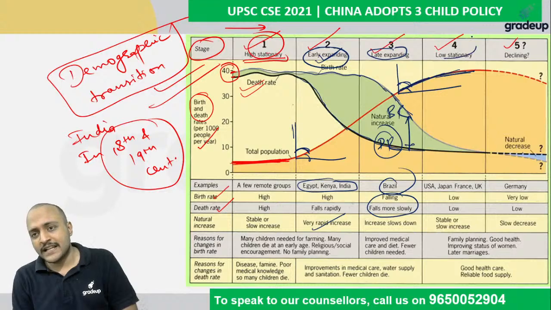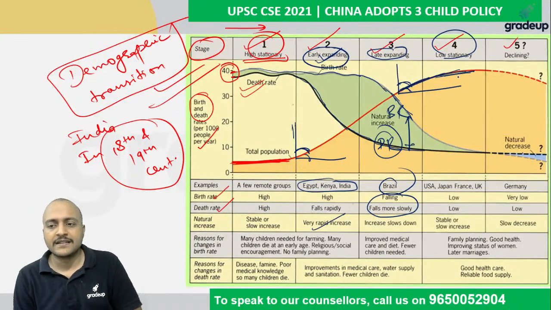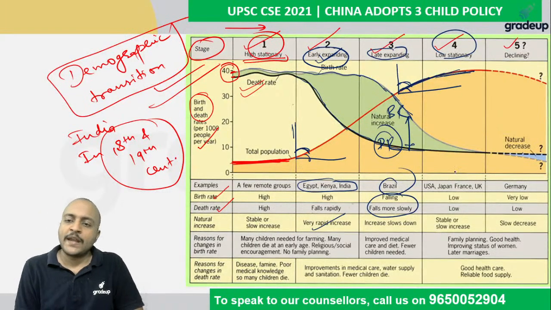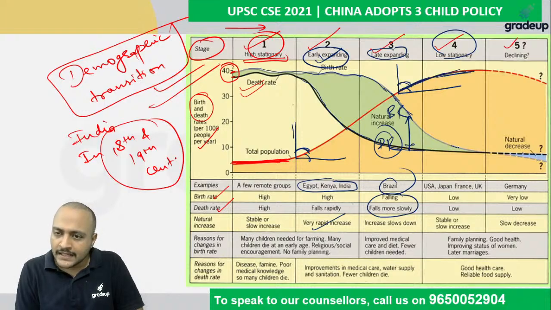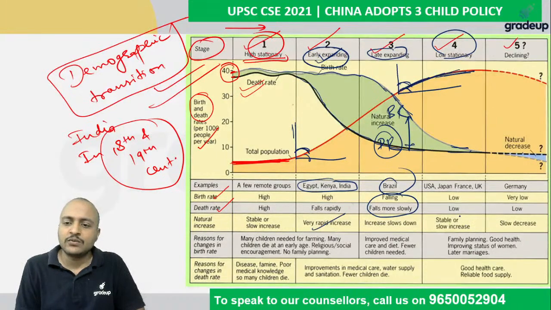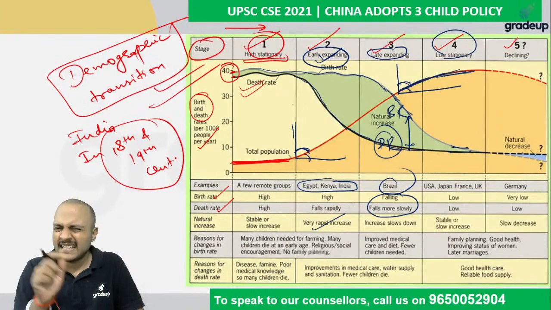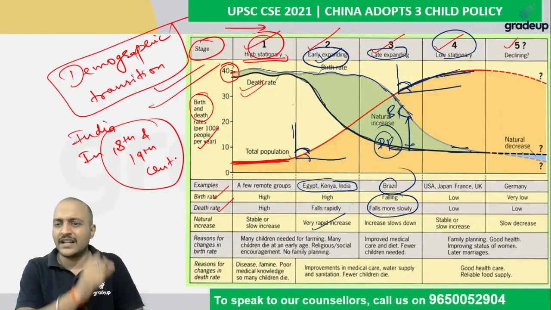Then the fourth stage, like USA, Japan, France, UK, these countries, where the birth rate is low and death rate is also low. That results in a stable population. No increase, or a slight increase or slight reduction.